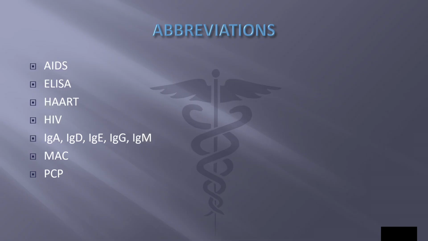IgA, IgD, IgE, IgG, and IgM are all immunoglobulins or antibodies. MAC is Mycobacterium avium complex. This is a group of pathogens that cause lung disease in patients with depressed immune systems. And PCP, pneumocystis pneumonia, opportunistic infection seen in patients with AIDS.